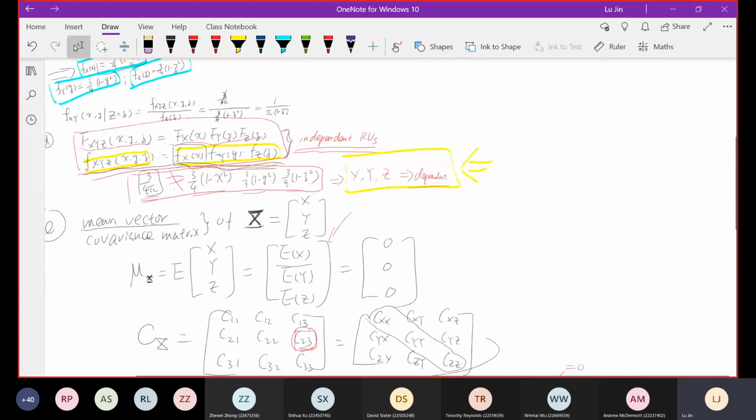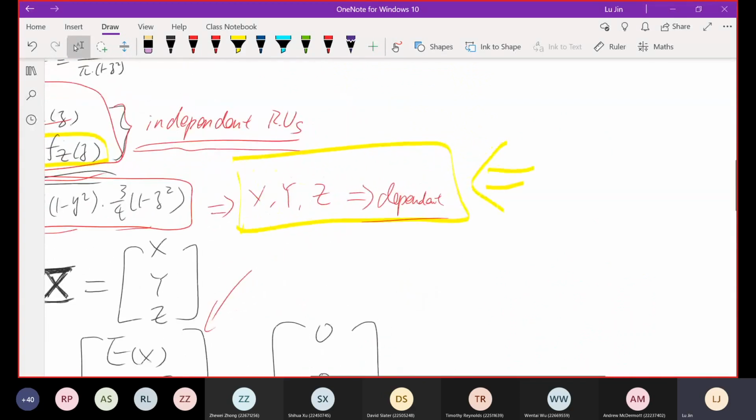Part D. In part D, we are saying X, Y, Z are dependent. What does dependent mean? Dependent means these random variables have some connection between each other. So one random variable can affect the other one, vice versa. But how close is the relation? What kind of relation do they have? Is it a linear relationship, second order, or third order relationship? We have no idea at all, but we know they have relationships, maybe higher order, maybe first order.